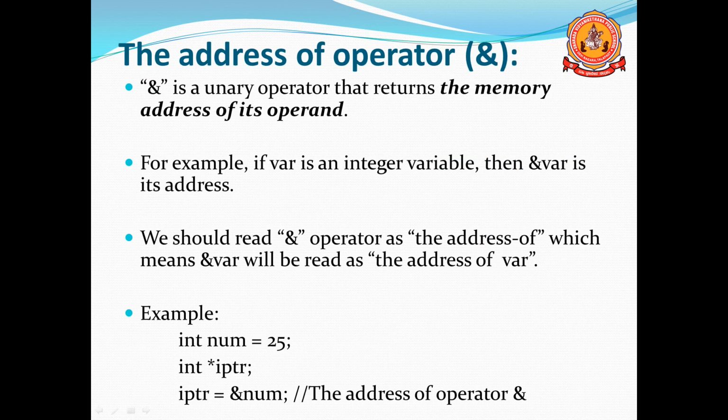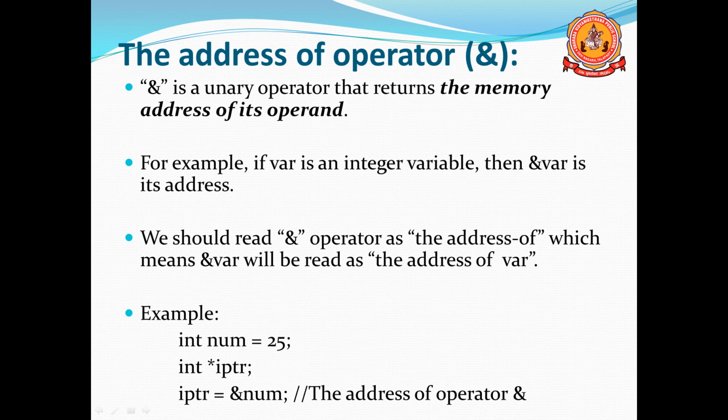Here we are mainly using two operators: one is the address operator and the other is the pointer operator. & is a unary operator that returns the address of its operand. Operand means variable; for any variable given, that variable's address will be returned. For example, if var is an integer variable, then &var means its address.